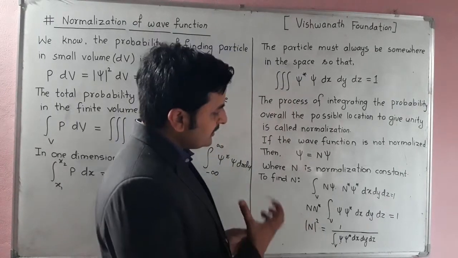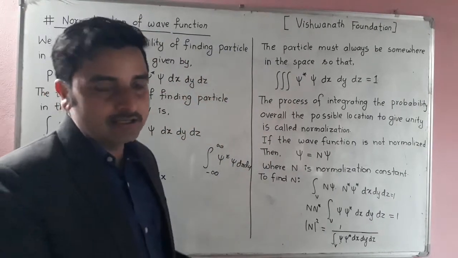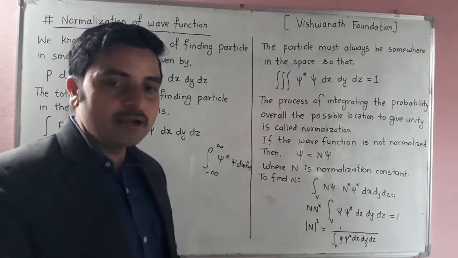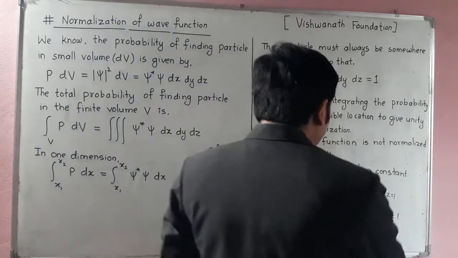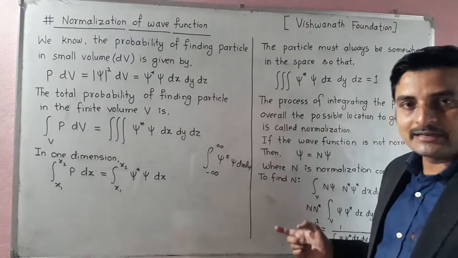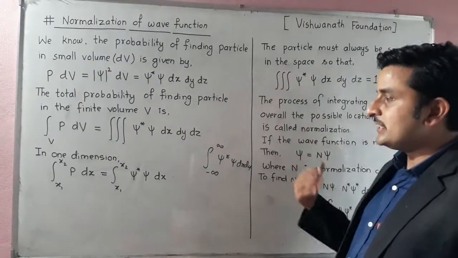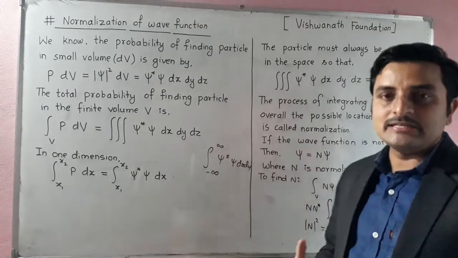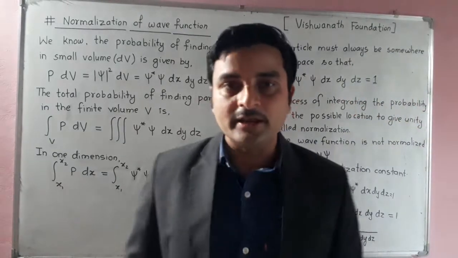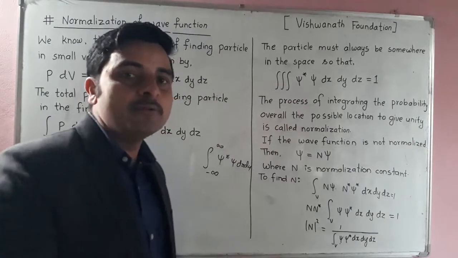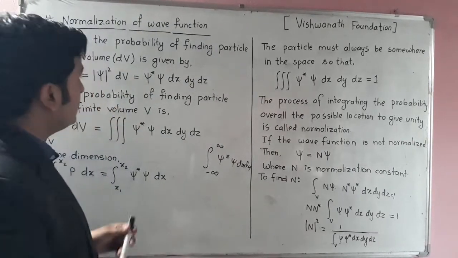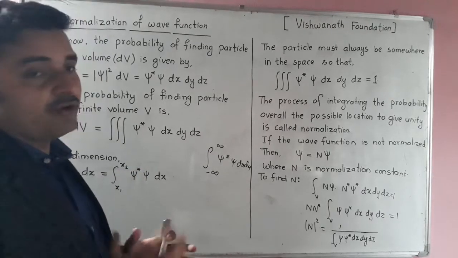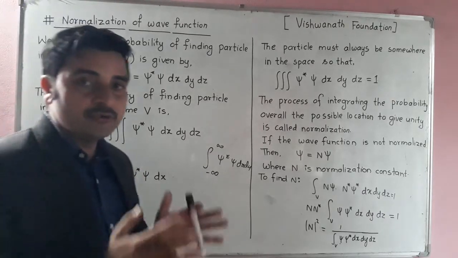I have shown this theoretically here. But in numerical problems, you can find the value of the integration, and then it will be easier to find the value of N. I hope you understood the normalization property of any wave function. Okay, so thank you very much.